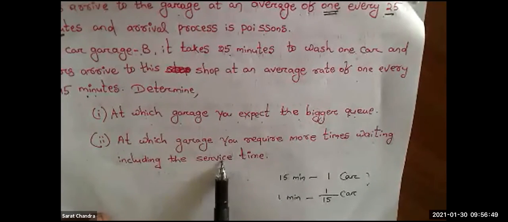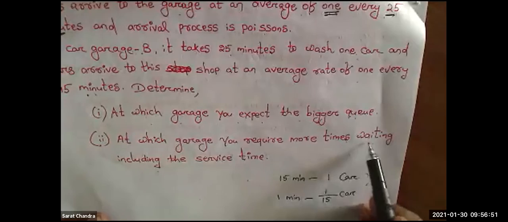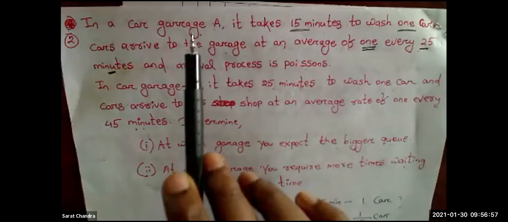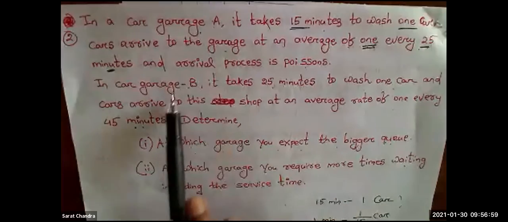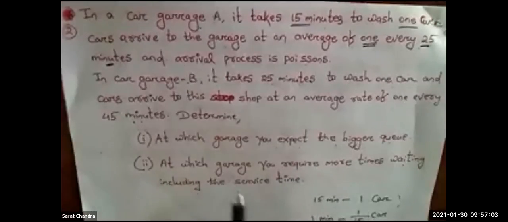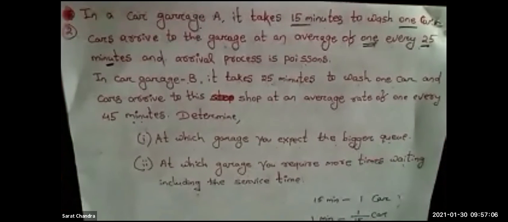If you include the service time, then that waiting time will be the waiting time of the system. So you have to calculate the waiting time for garage A and for garage B. Then we compare in which garage the waiting time will be more. Clear? Question is clear?